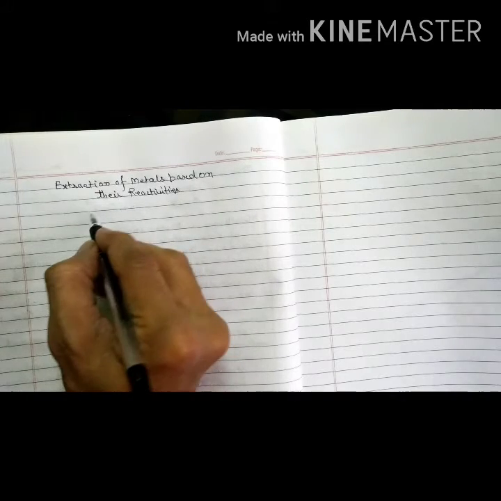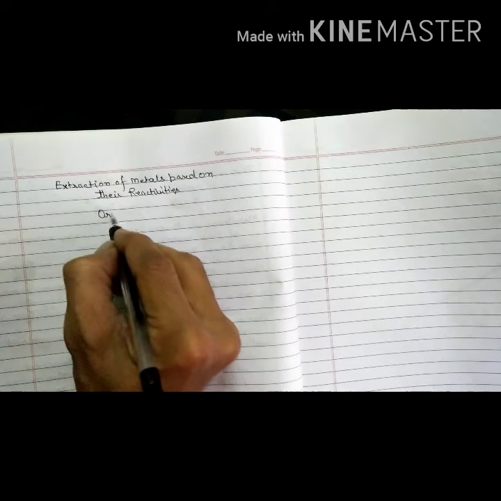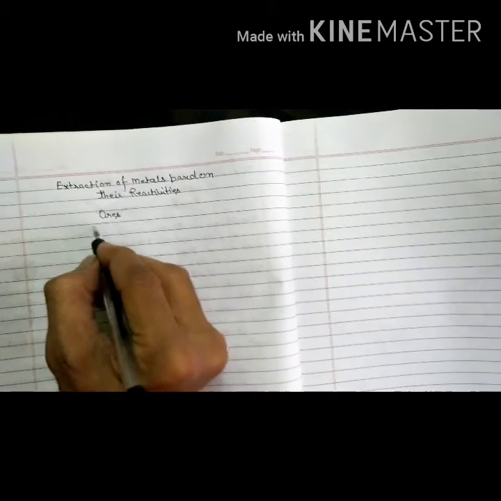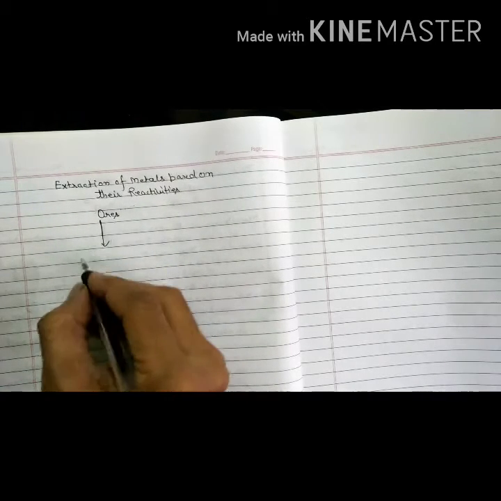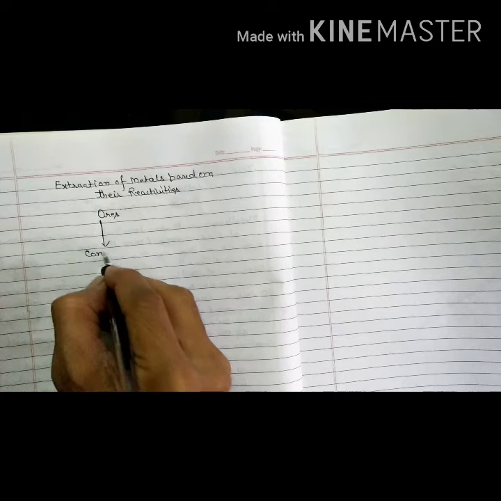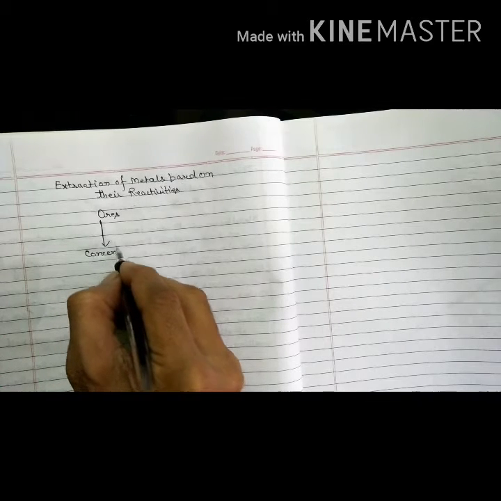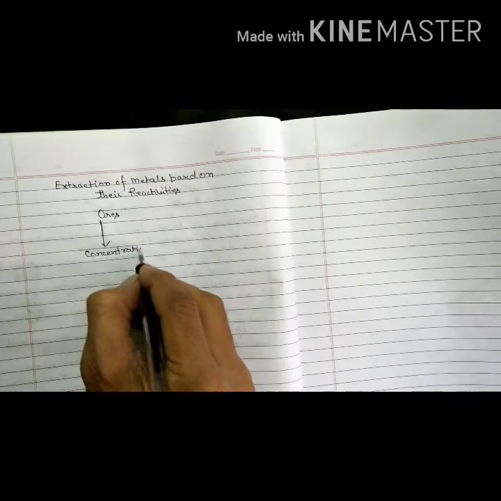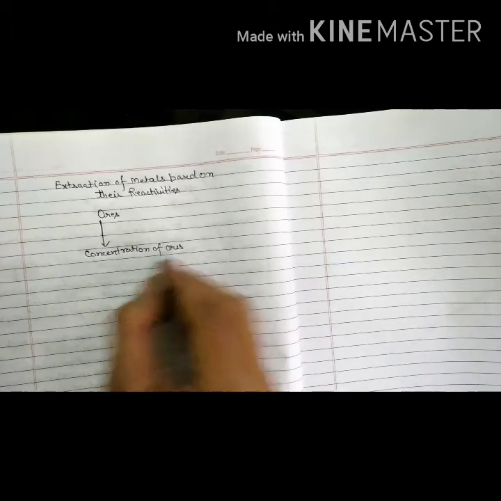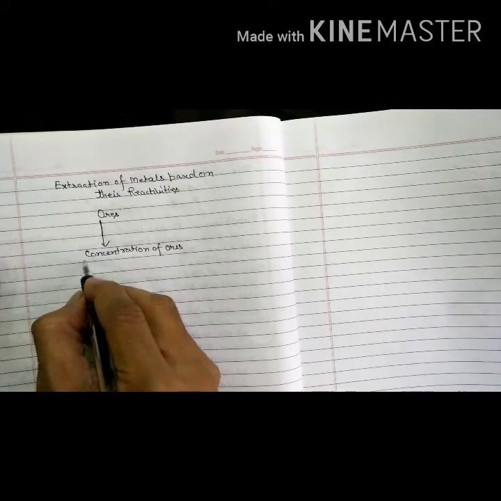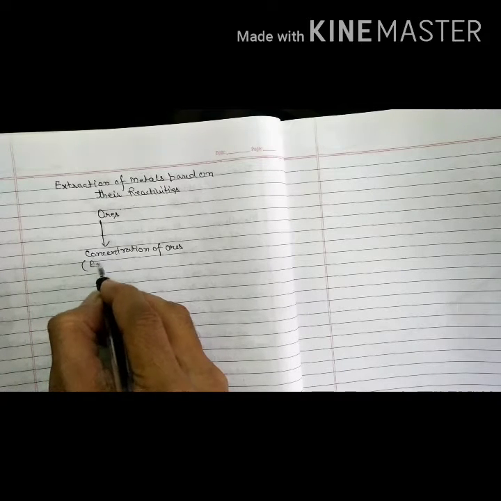First is the ore. This ore gets concentrated. This is also called enrichment of ore.